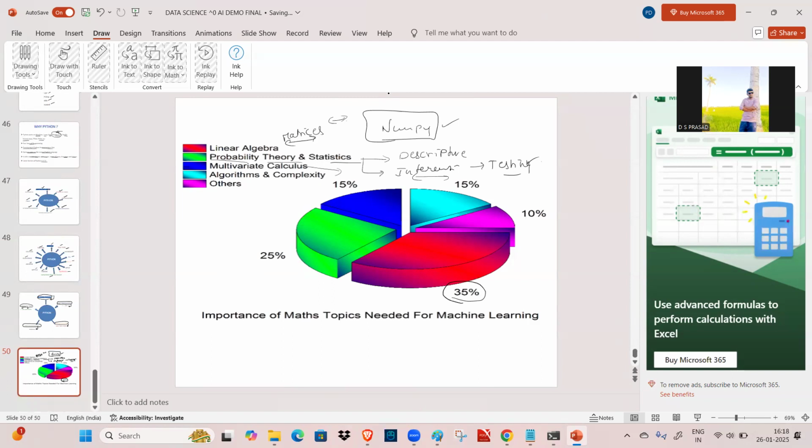And multivariate calculus. What is the need of knowing multivariate calculus? We need to understand how the algorithm is going to work, and for that some calculus knowledge is required. For example, take f(x, y) = x² + y². Can you take the derivative of it? That means partial derivatives: ∂f/∂x is equal to 2x, and ∂f/∂y is equal to 2y.